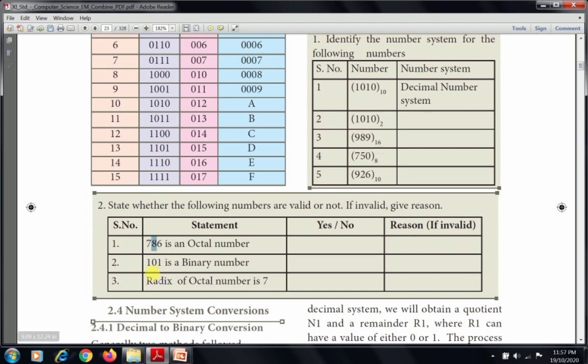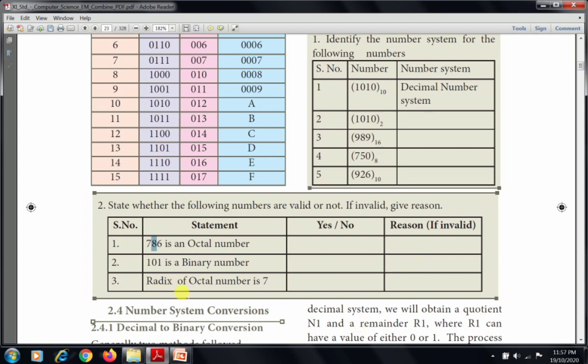Then next sum, 101 is a binary number, they ask. The base value is not given. If the base value is given, we can easily find the number system. If the base value is not given, it may be an octal number or otherwise a hexadecimal number. So see here, what is the answer? It is not a binary number. What is the reason? In this number the base value is not mentioned, so it is invalid.